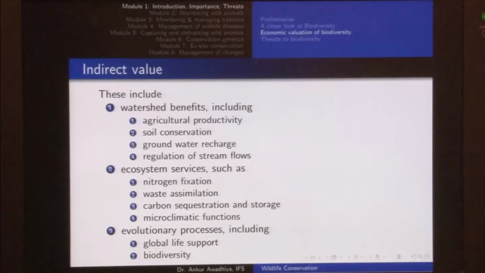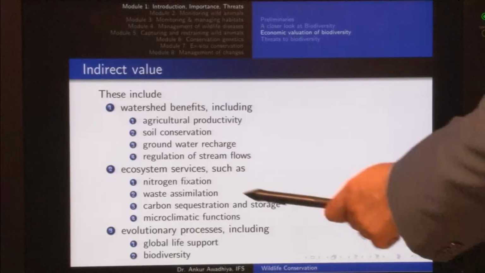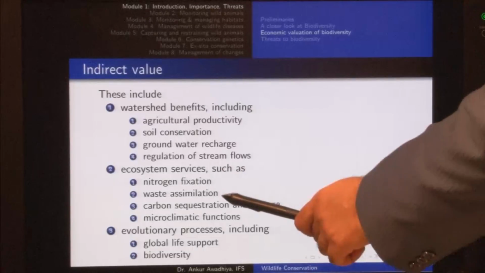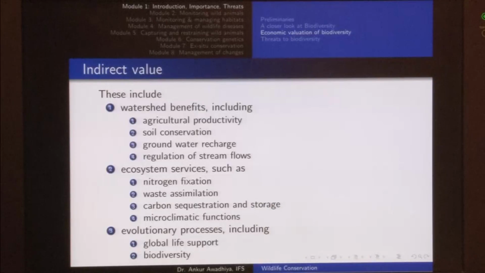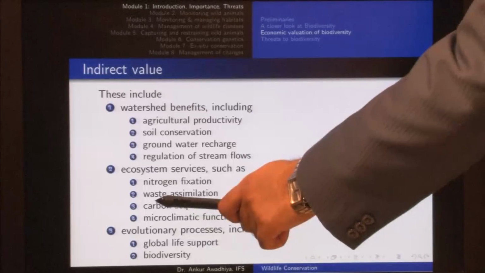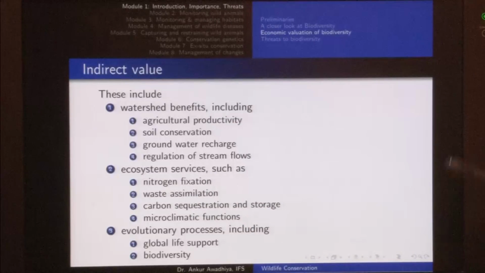Next we have ecosystem services, which are the services provided by the well functioning of the ecosystem. So, these include things like nitrogen fixation or the fixation of other nutrients, and waste assimilation, which these days is becoming much more important. It is also called the sink function, and we are running out of effective sinks. So, for instance, if you have a large water body that has a number of plants, and if sewage comes into it, then this sewage is treated in a biological manner and is assimilated into these plants. So, essentially the waste is processed.